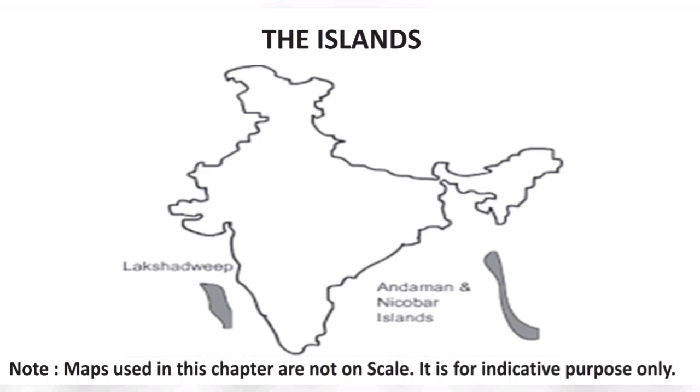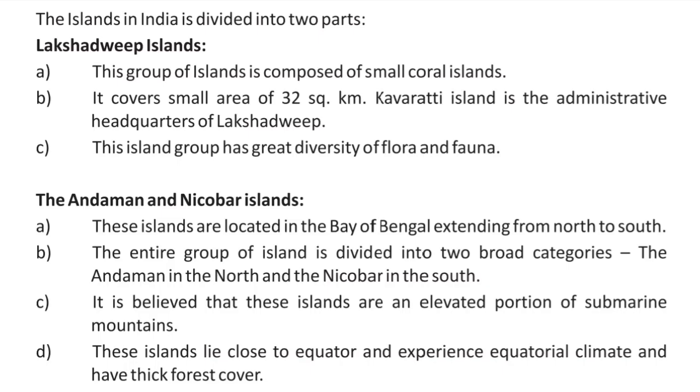First, the Lakshadweep island group lying close to the Malabar coast of Kerala. This group of islands is composed of small coral islands. Earlier, they were known as Laccadive, Minicoy and Amindivi. In 1973, these were named Lakshadweep.